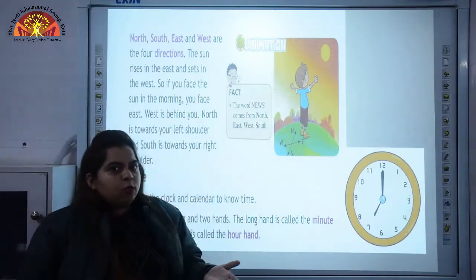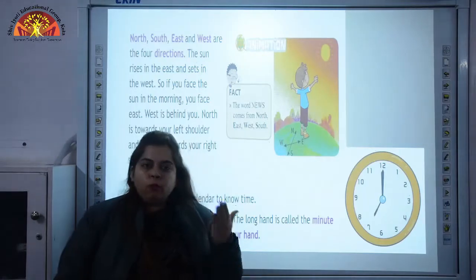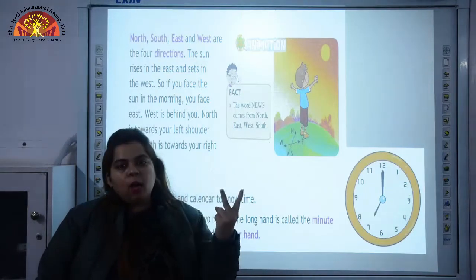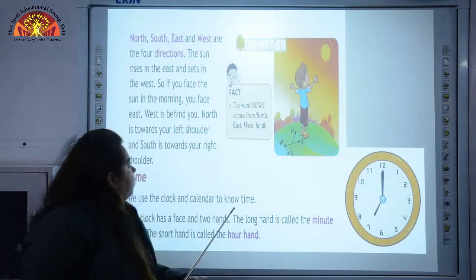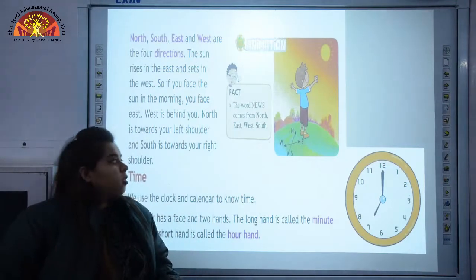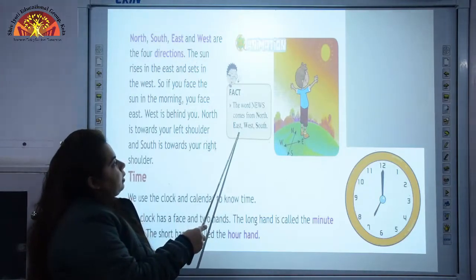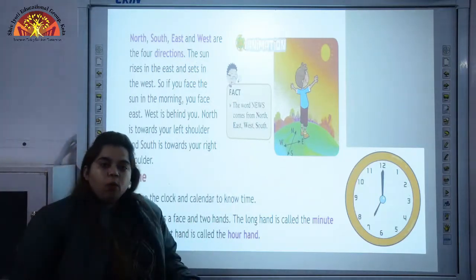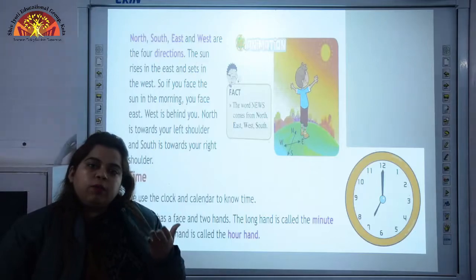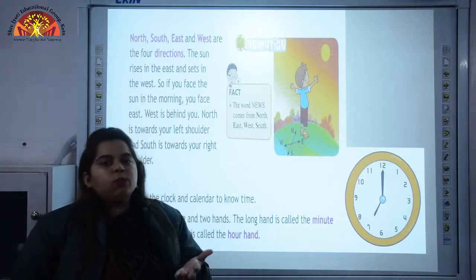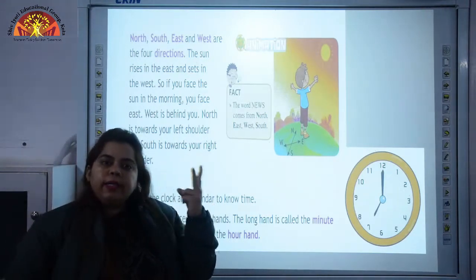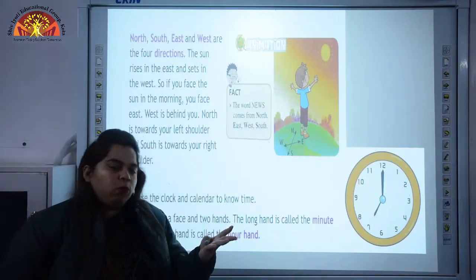I hope it is clear to you. What are the 4 directions? North, south, east and west. Now let us know one fact. The word news comes from north, east, west and south.